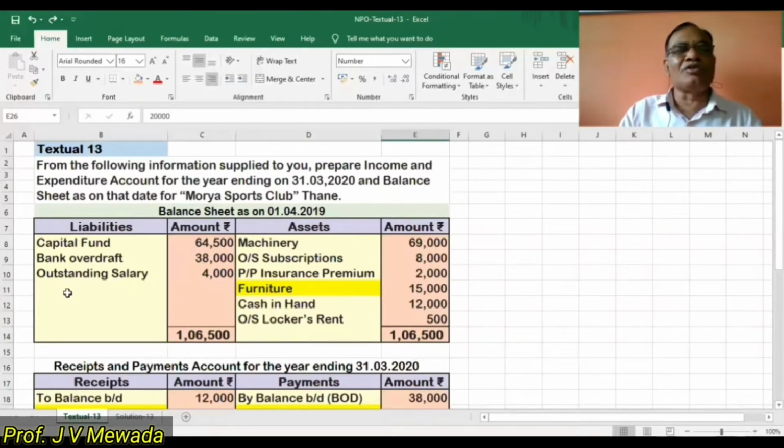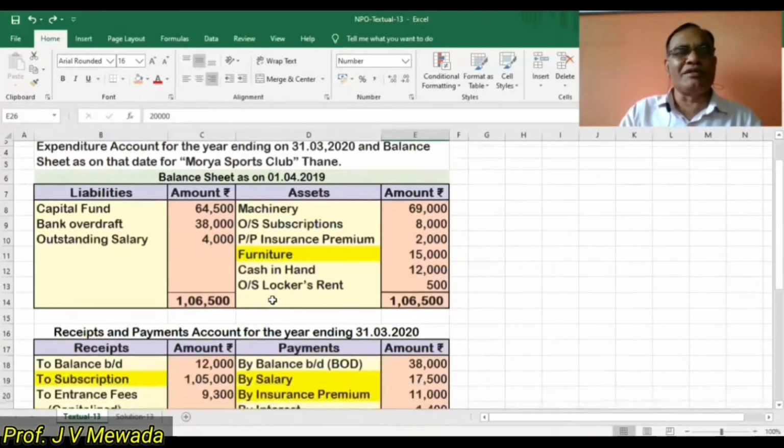Outstanding salary is related to the last year. Outstanding subscription related to last year. Prepaid insurance, prepaid in the last year for the current year. And outstanding locker rent, that is also outstanding of the last year. So these are the important items. Instead of giving them in the adjustments, now they are given in the opening balance sheet. So we have to take care of that.